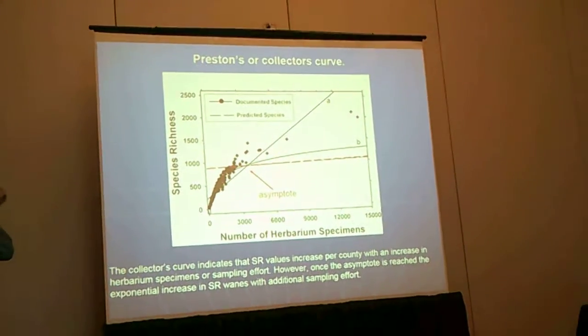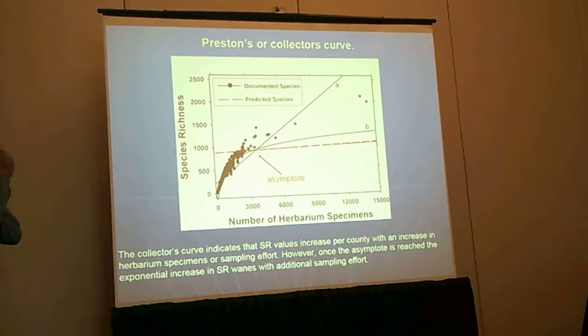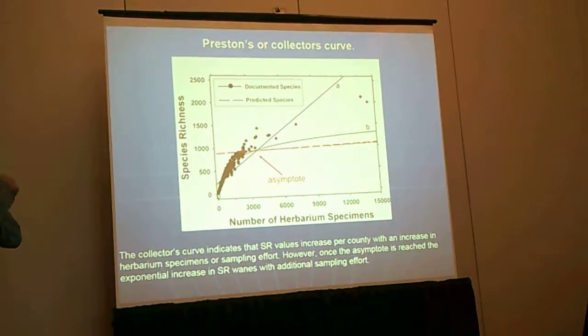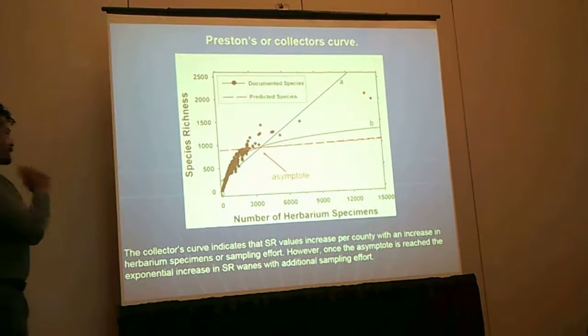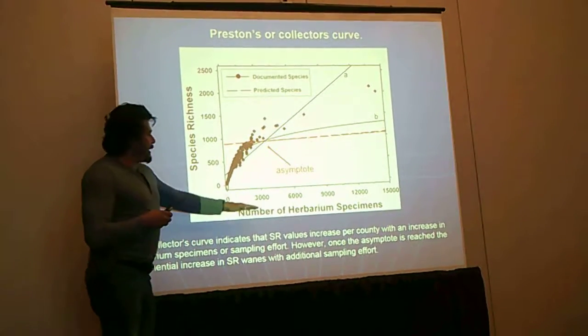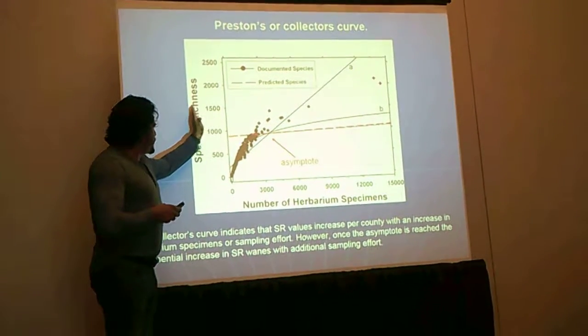The collector's curve indicates that species richness value increases per county with an increase in herbarium specimens or sampling effort. However, once the asymptote is reached, the exponential increase in species richness is outweighed by the additional sampling effort. So we do see that, yes, herbarium specimens can be used to calculate species richness.